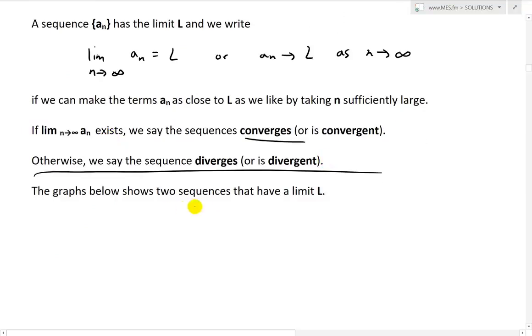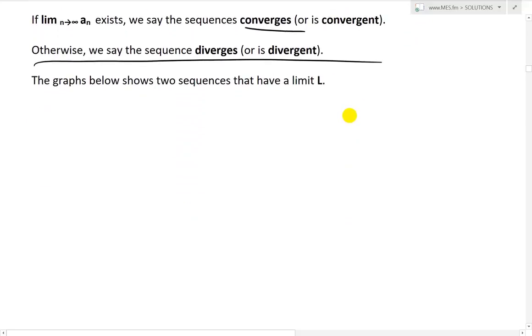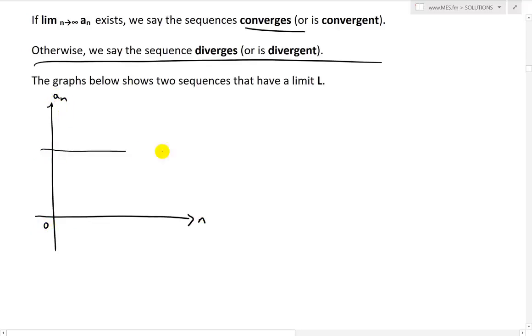The graphs below show sequences that have a limit L, and you could graph it like this. Let's draw it like this: this is n, this is a_n, this is 0, and let's say we have a limit L like this. Then we have separate points, so remember, it's integers. Here is one way of writing it.